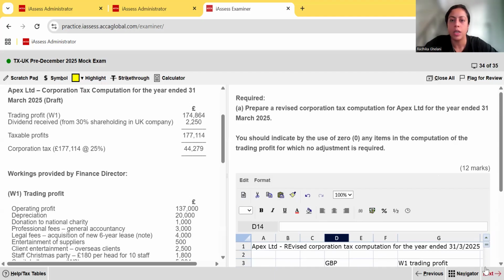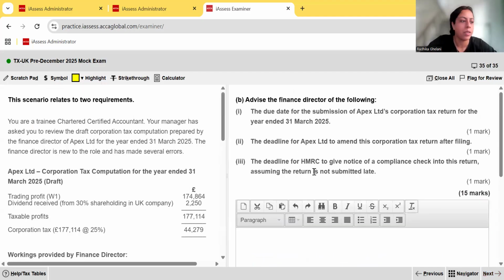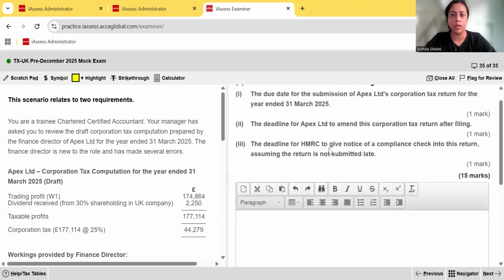So now we move on to the next requirement. The next requirement asks us to advise the finance director of the following. The due date for submission of the corporation tax return for the year ended March 2025. Remember, the return must be filed within 12 months of the end of the accounting period. So requirement 1, part B, 1.